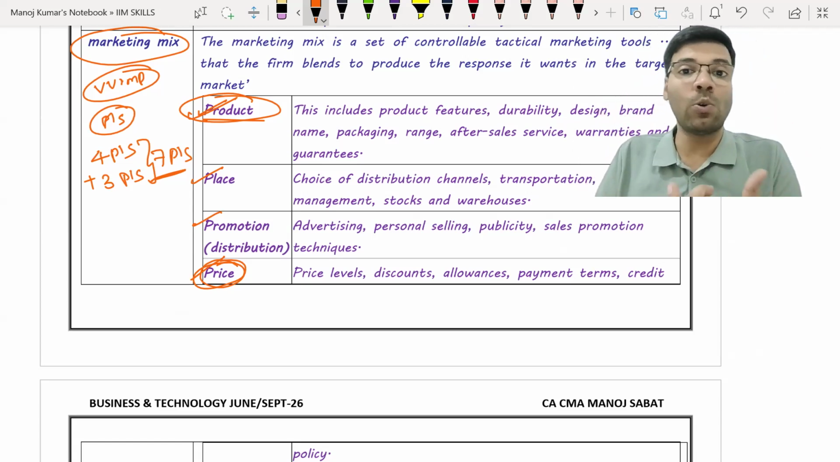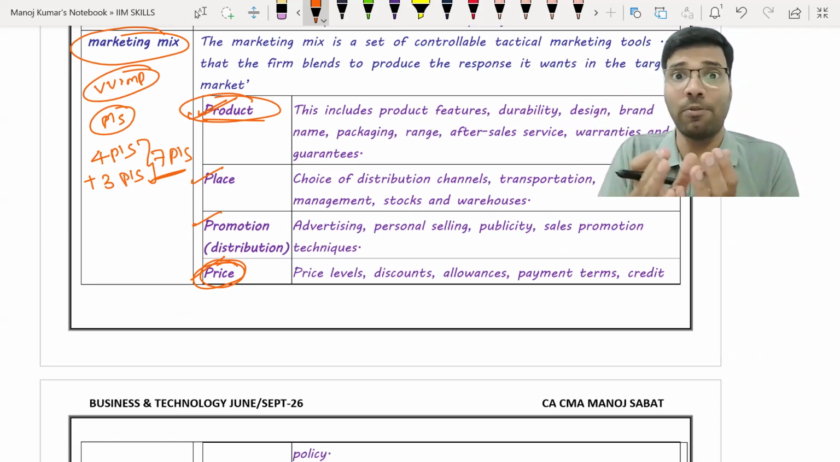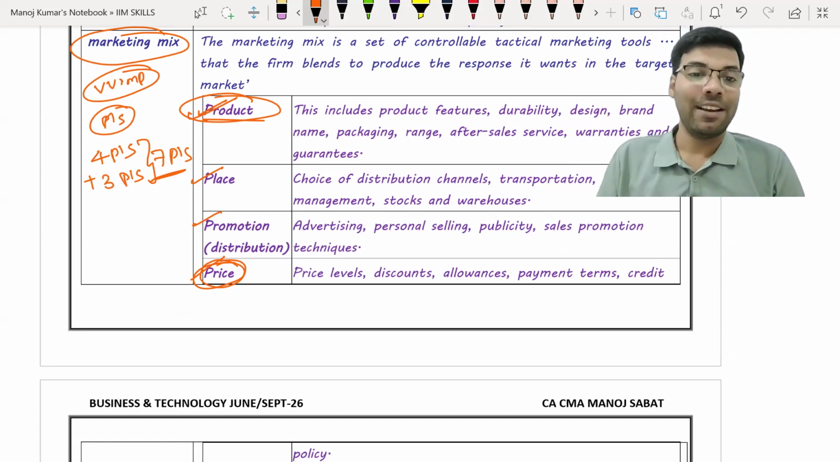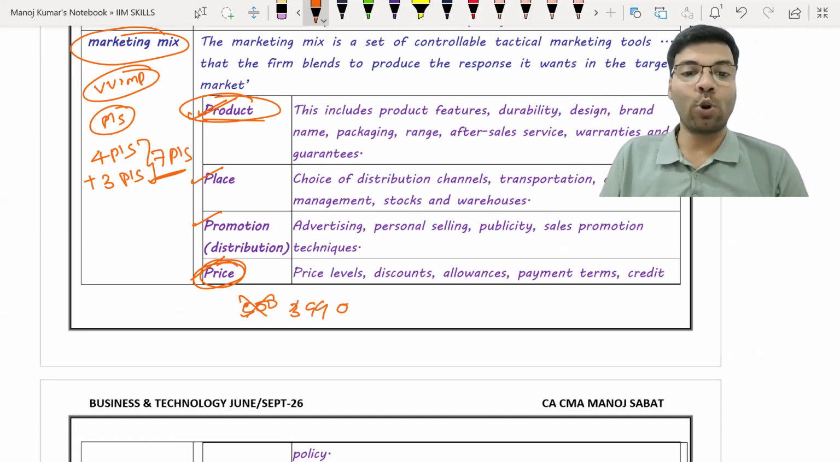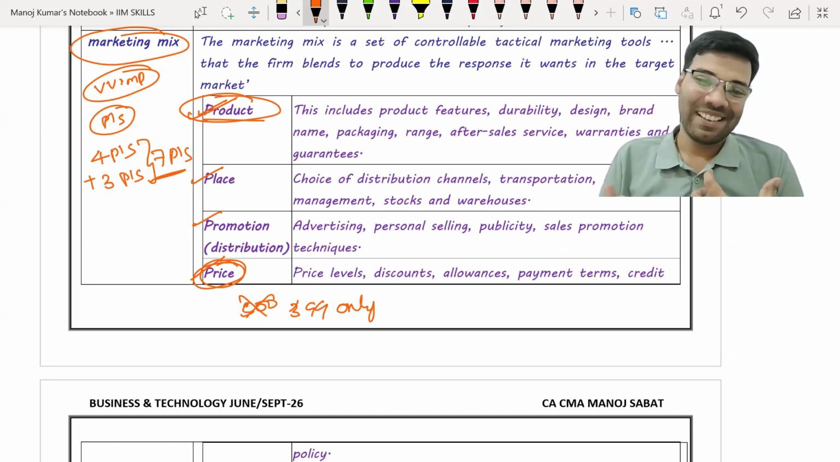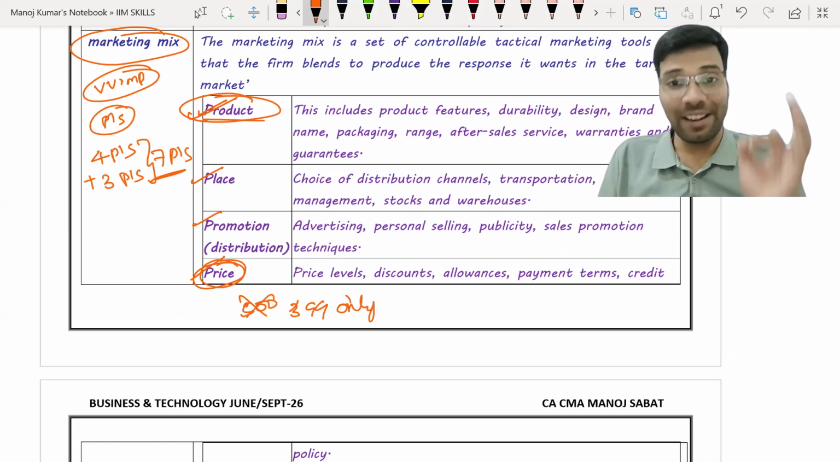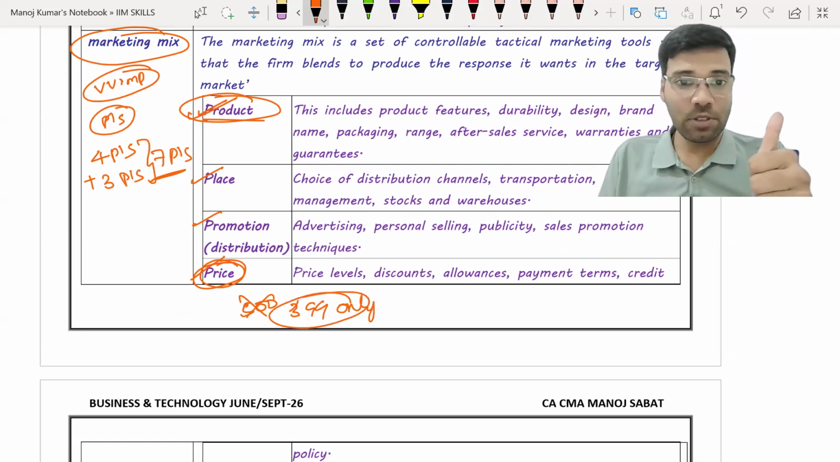Now this includes the total price, discounts, allowances, everything. So we can see certain types of ads where you can see like this 500, they will cut and they will write 399 only, है ना? So here they are highlighting the price, which means after all the discounts, the price of the product is 399. Have you all understood this point?